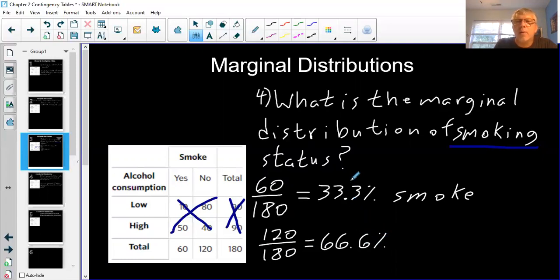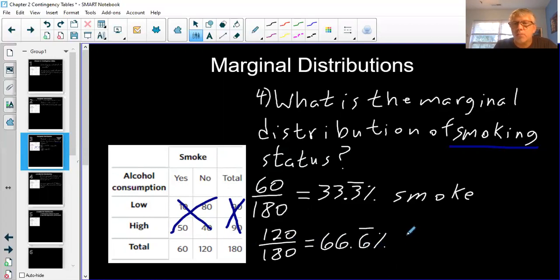I forgot to remind you guys that this repeats, so you can put the bar over the 3. Depending on how I ask you to round this one, you could just put a bar over the 6, because that's going to be 66.66666 forever. So again, 120 out of 180, this 120 is no to smoking.